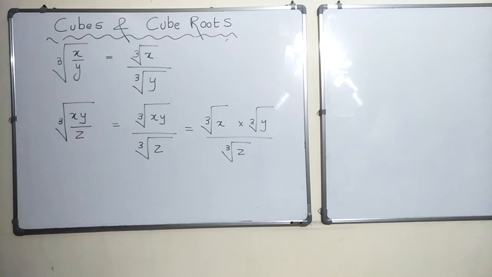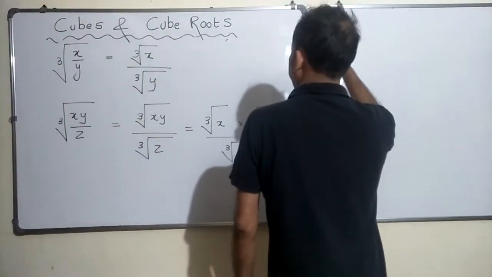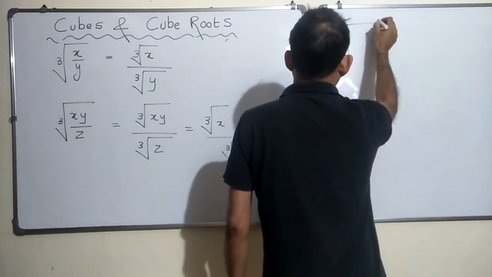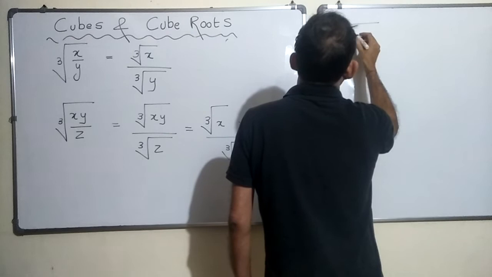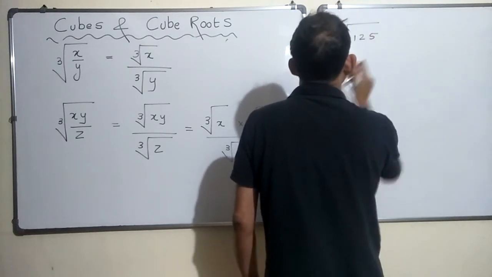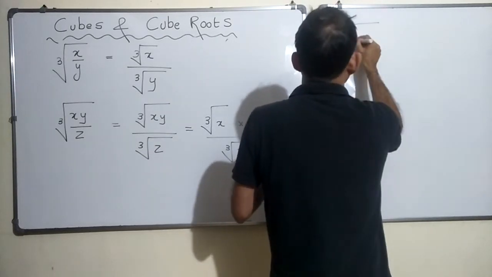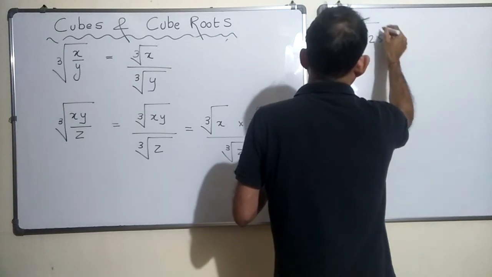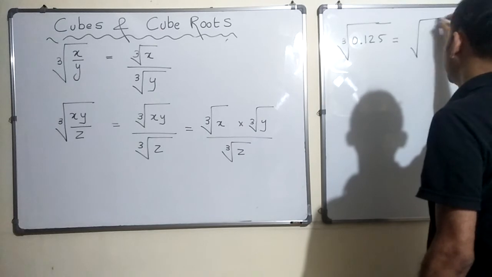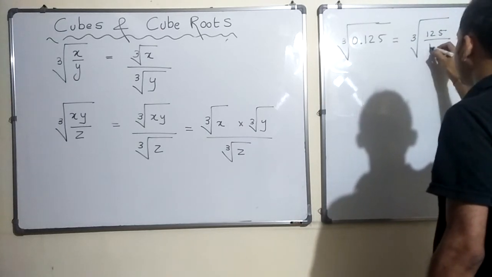Sounds good. So maybe we will take one example here. Let's say the cube root of 0.125. Can I not write it as 125 divided by 1000?